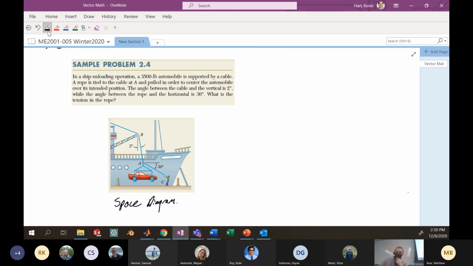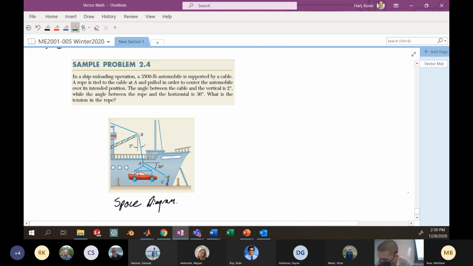Okay. So if I wanted to analyze this, I would choose to draw a free body diagram of point A. We've got some information about what's going on there. We know the angles of the ropes. We've got some information about the weight of the vehicle, so that pointing downwards is something we know. So let's go ahead and isolate the particle at point A.